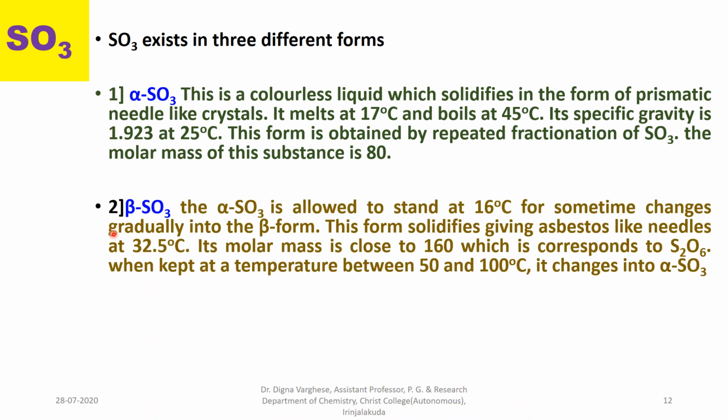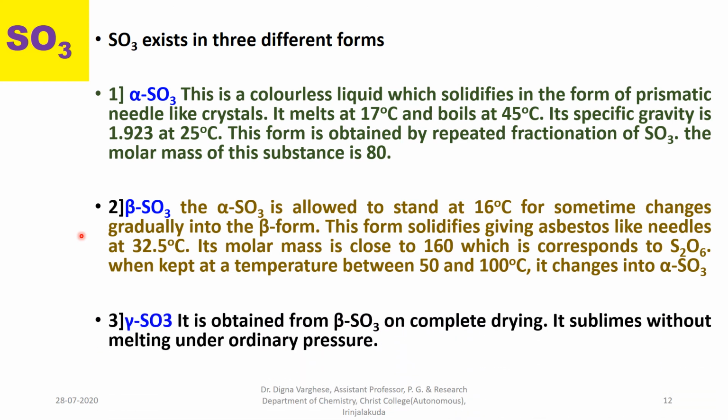Second one is beta sulfur trioxide. When alpha sulfur trioxide is allowed to stand at 16 degrees Celsius for some time, it changes gradually into the beta form. This form solidifies, giving asbestos-like needles at 32.5 degrees Celsius. Its molar mass is close to 160, which corresponds to S2O6. When kept at a temperature between 50 and 100 degrees Celsius, it changes into alpha sulfur trioxide.